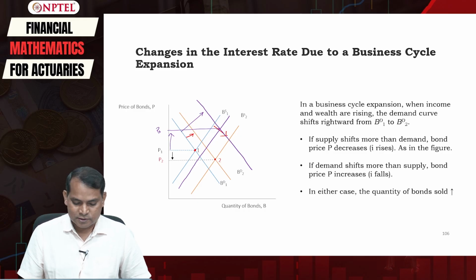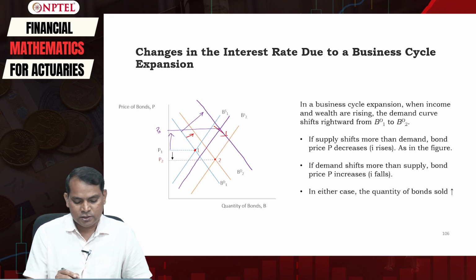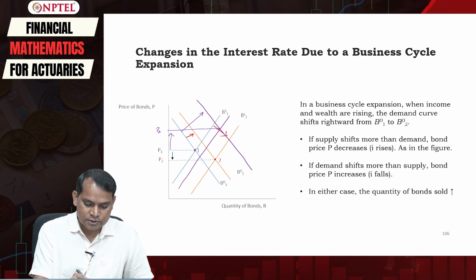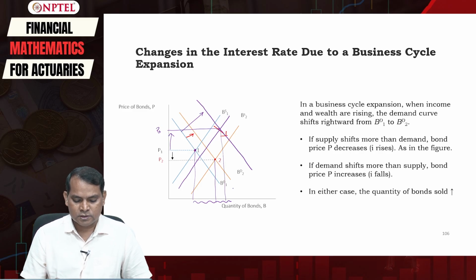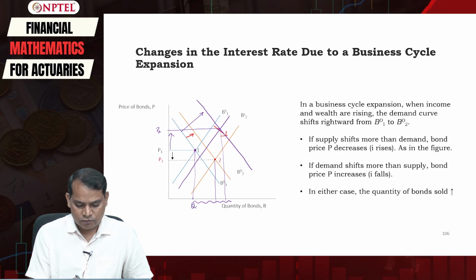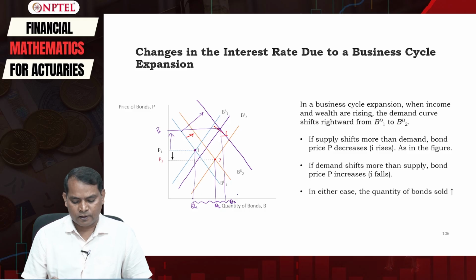In either case, the quantity of bonds sold increases. This is the initial quantity. Whether it is from here or from here, in any of the cases the quantity of bonds sold increases. We will simply say it increases from Q1 to Q2 to Q3.